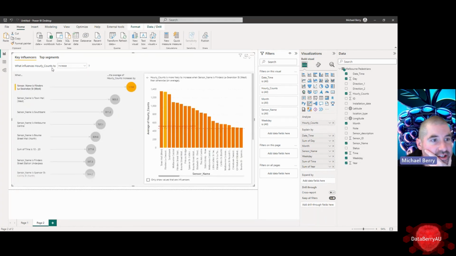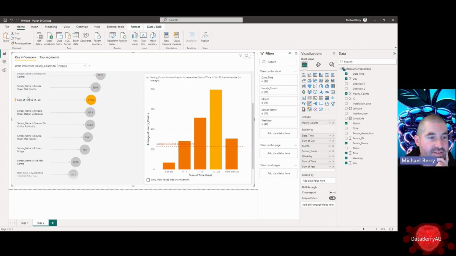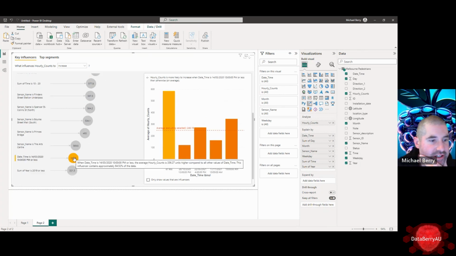So we're saying that the hourly counts increase if the sensor lane is Flinders Lane, Swanson Street West, Town Hall, South Bank. Also, this is interesting, if the time is between 10 and 20, so between 10 a.m. and 8 p.m., right? That's where you get the most traffic. And the date time is before the 14th of March, 2020. Right, that's interesting because that's when the COVID lockdown started.